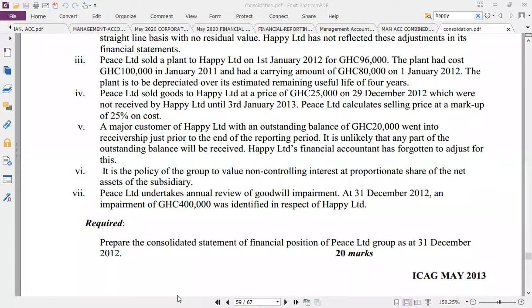Number 7. Peace Limited undertakes annual review of goodwill impairment. At the 31st December 2012, an impairment review suggests that an impairment of 400 was identified in respect of Happy Limited. So it has been impaired by what? 400. And that becomes an impairment. So impairment is an expense.